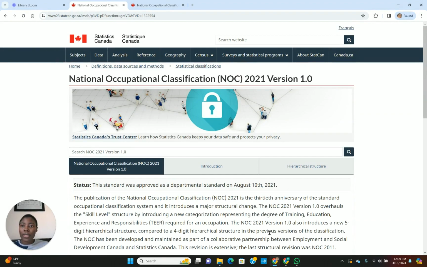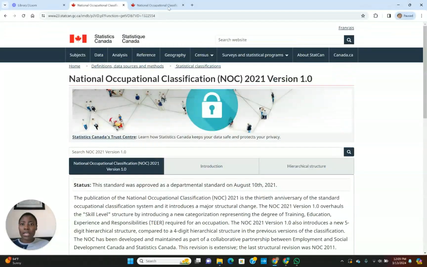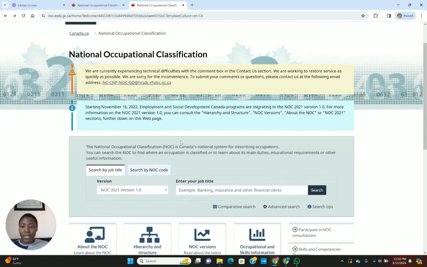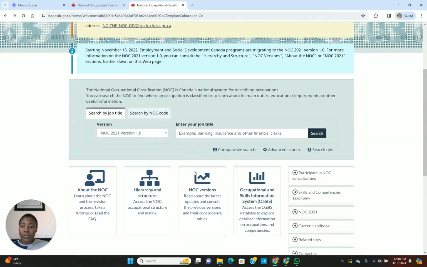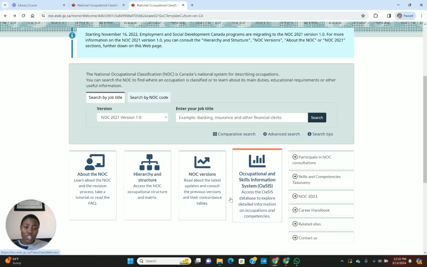So here, this is the Canadian website. You can just go to Google and type NOC code, and it will give you the Canadian website. It will tell you about the NOC code, the hierarchy and structure, and the NOC code versions.